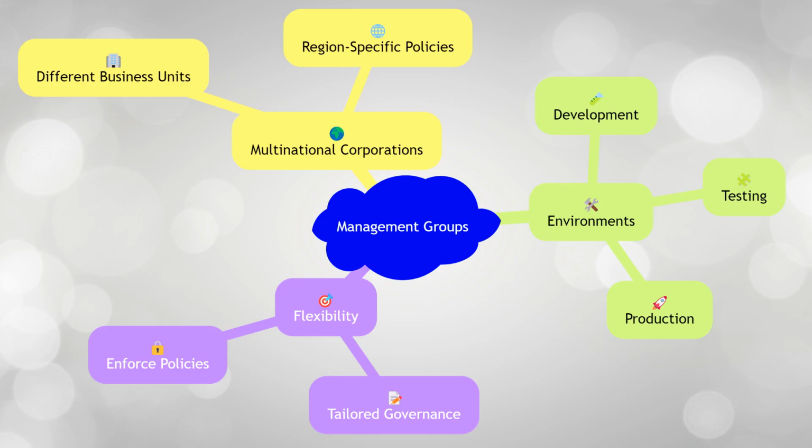Management groups are particularly useful in scenarios where you need to manage multiple subscriptions with varying requirements. For example, a multinational corporation with different business units can use management groups to apply region-specific policies and controls. Similarly, organizations with separate development, testing, and production environments can use management groups to enforce different policies for each environment. This flexibility allows you to tailor your governance strategy to meet the unique needs of your organization.